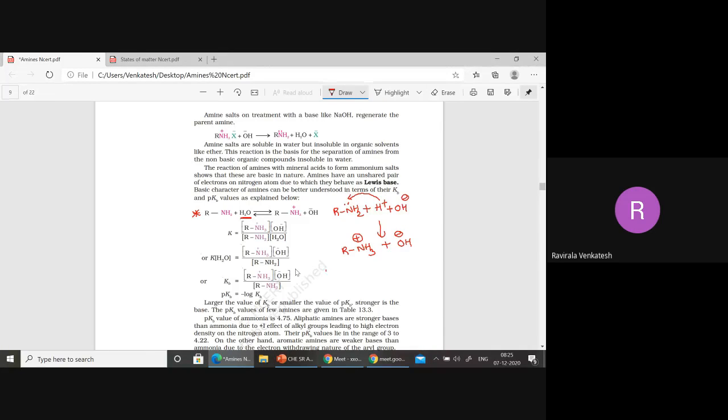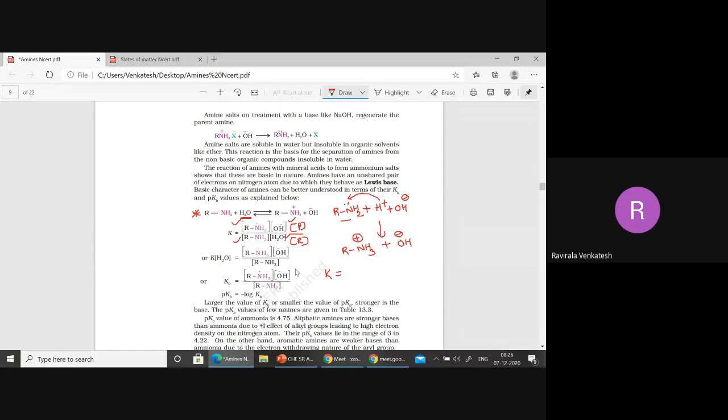Now the rate constant K we can write as the concentration of products by the concentration of reactants. What are the products here? RNH3 plus and OH minus. The reactants are RNH2, and H plus and OH minus, which is water. Generally, pure water does not have any concentration, so you can leave it out. Otherwise, you can write it also, no problem. It makes no difference, because water does not have any concentration.